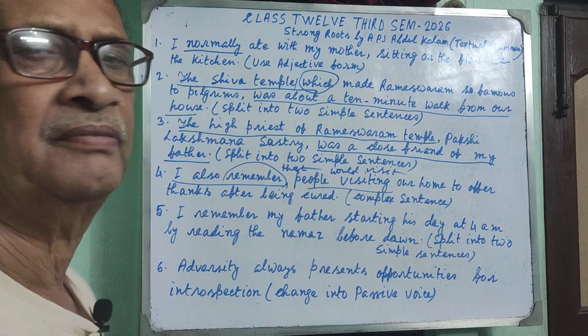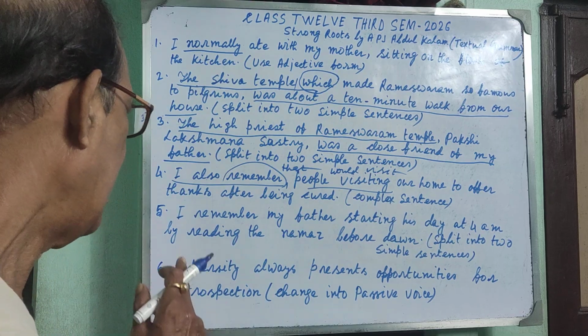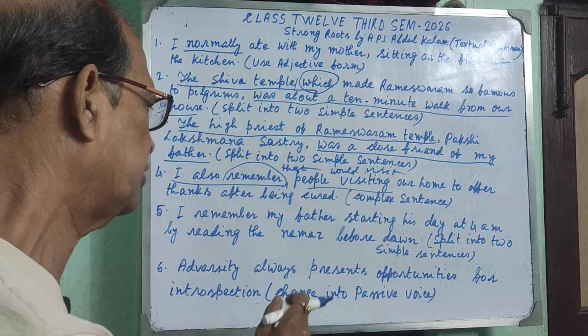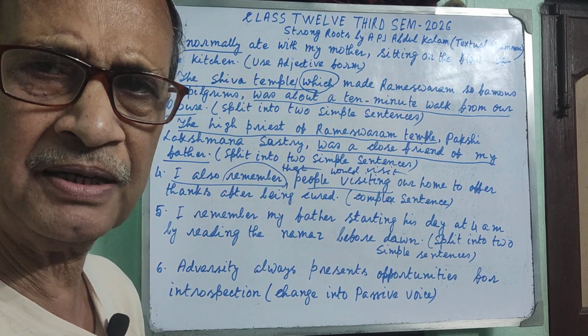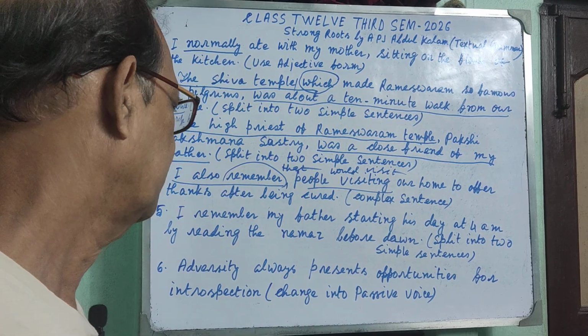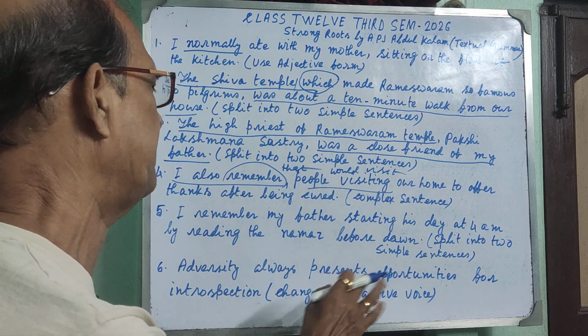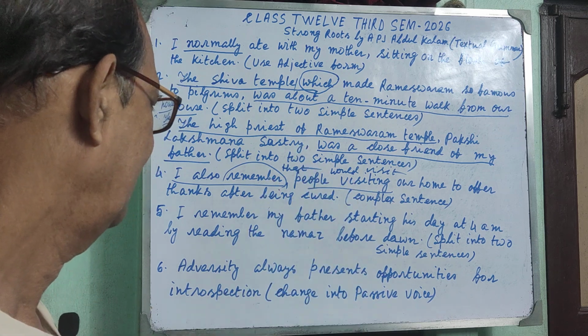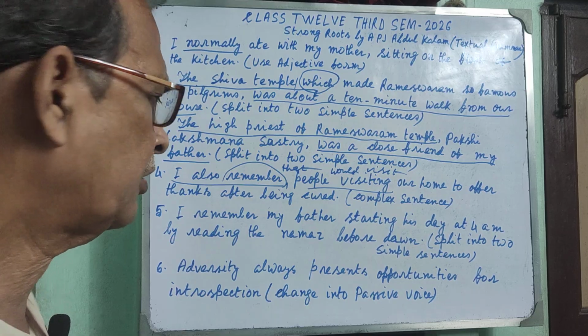Now come to the sixth item, that is the last item. Adversity always presents opportunities for introspection. Change into passive voice. Now, which is the object of the sentence?